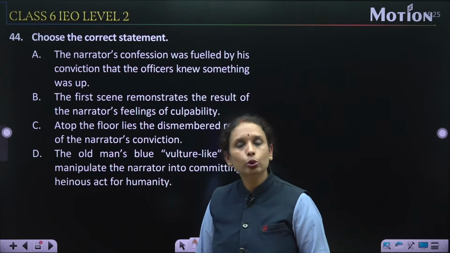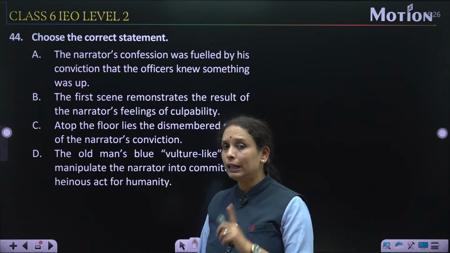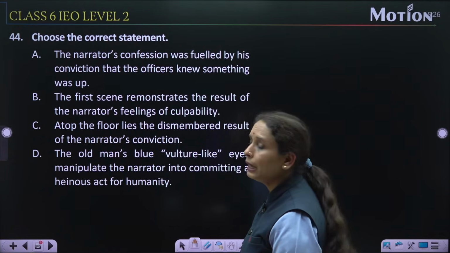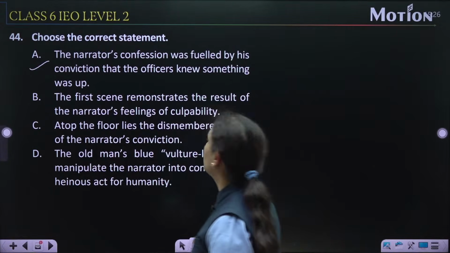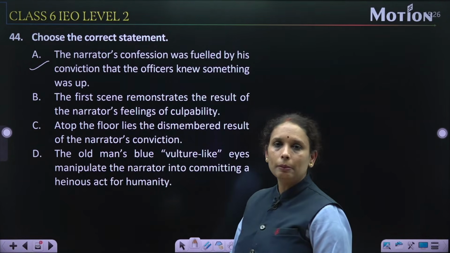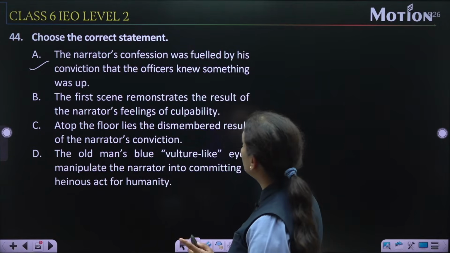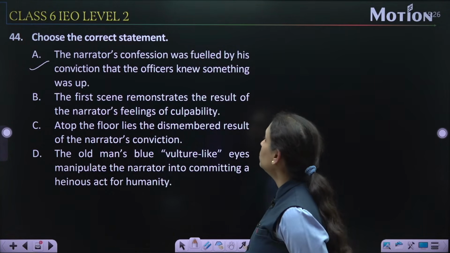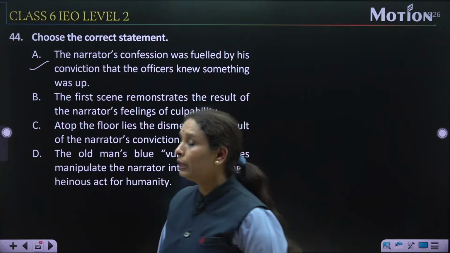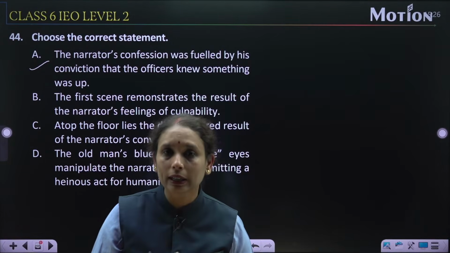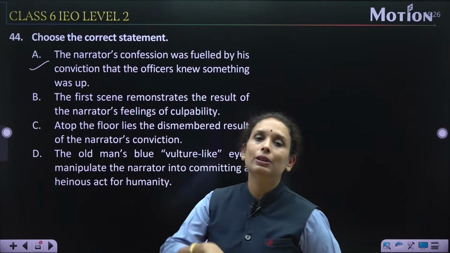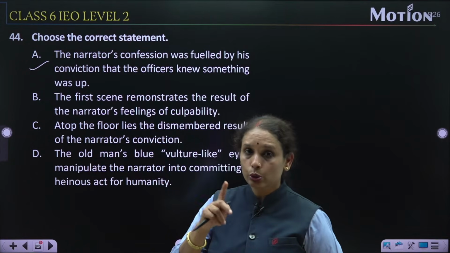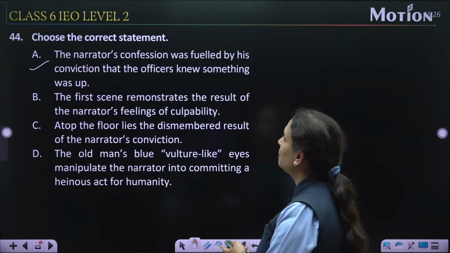So when you go through the passage, when you go through the story, आपको समझ में आएगा ये चीज कि option number A, that narrator's confession was fueled by his conviction that the officer knew something was up. क्योंकि जो narrator था उसको ये अंदेशा हो गया था कि पुलिस को कुछ पता चल चुका है, इसलिए वो confess कर लेता है अपने sin को. So go through the passage. So option number A.